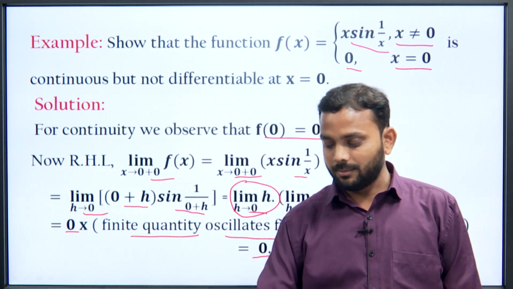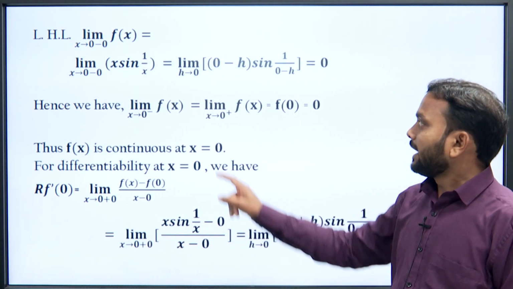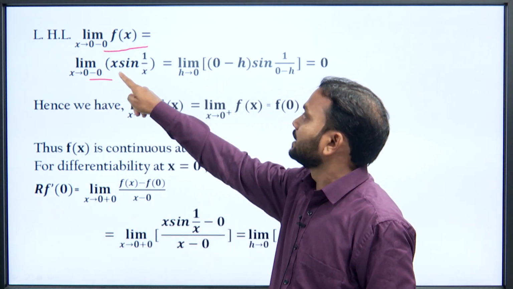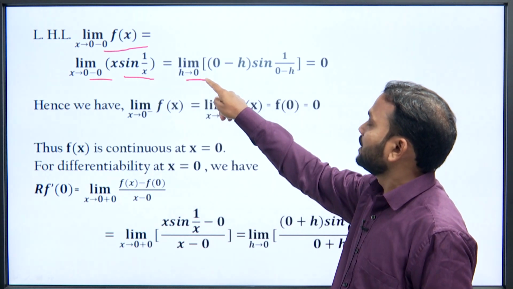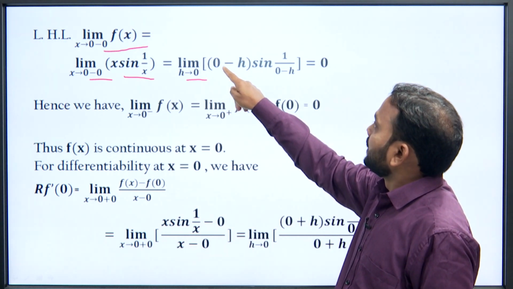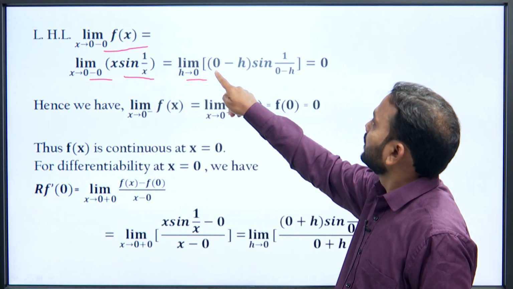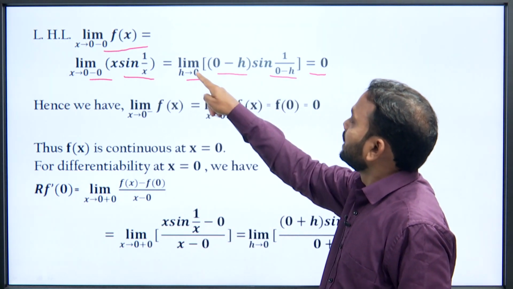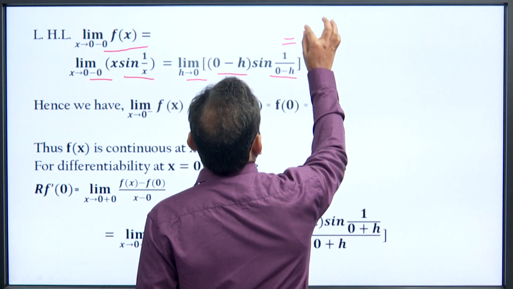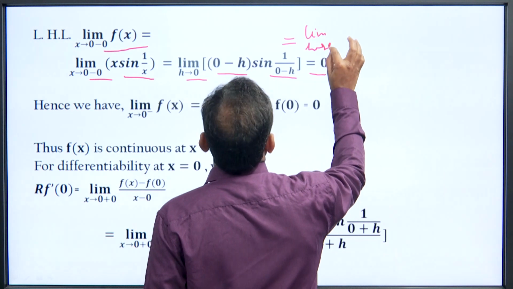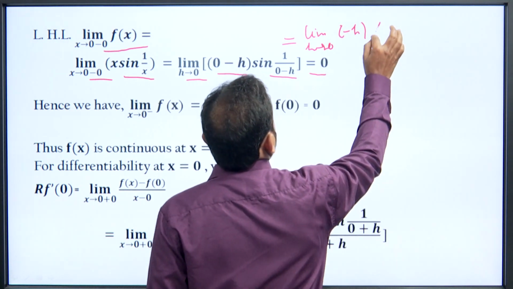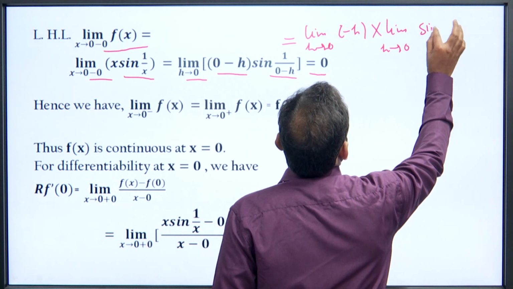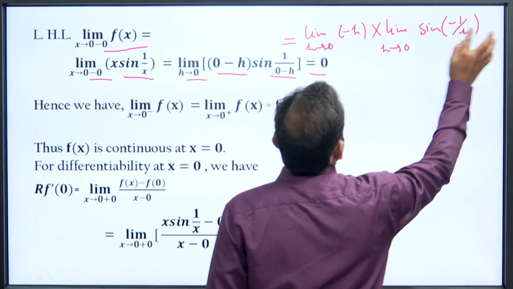That is, here the right hand limit is 0. The left hand limit is limit x tending to 0 minus of f(x), equal to limit x tending to 0 minus of x sin(1/x), equal to limit h tending to 0. When we replace x by 0 minus h in f(x), then (0 - h) sin(1/(0 - h)), which is also equal to 0, because this limit breaks as limit h tending to 0 of minus h into limit h tending to 0 of sin(minus 1/h).